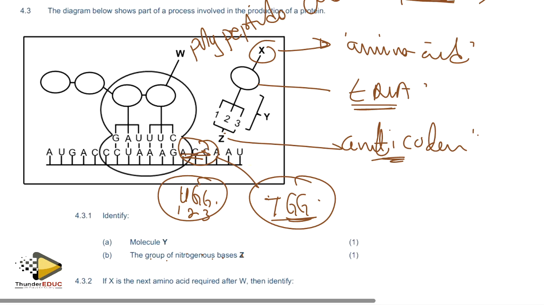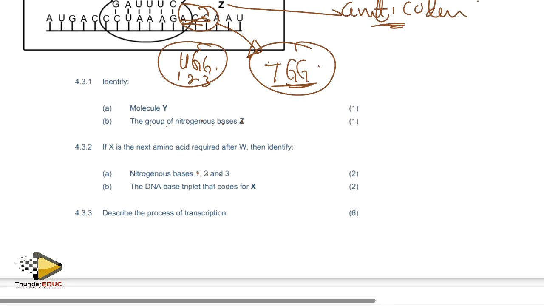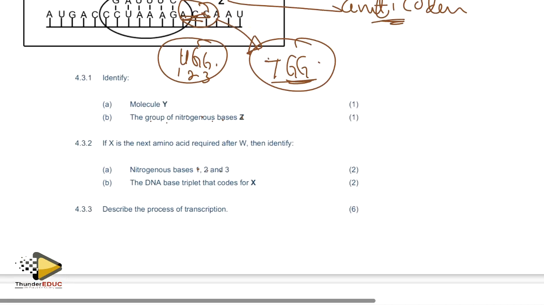This is messenger, so I have to change it to DNA, which is TGG. Then they're asking you another question: the DNA triplet that codes for X. So we are done with that. Describe the process of transcription.